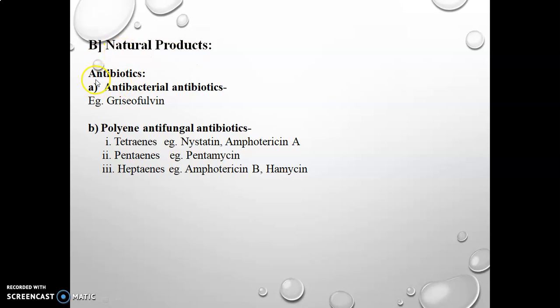First, antibiotics, that are divided into antibacterial antibiotics, for example griseofulvin, and second, polyene antifungal antibiotics, that are also divided into tetraenes, for example nystatin, amphotericin A, pentaenes, for example pentamycin, and heptaenes, for example amphotericin B and hamycin.